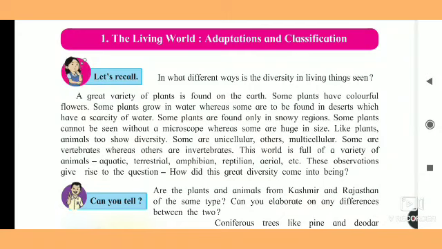So here in the let's recall section, a question is there: in what different ways is the diversity in living organisms seen? Okay, so where is it living? For example, if you take the example of fishes, they are living in the water, so for respiration they have gills, and we and other animals are living on the land, so we have lungs for respiration.